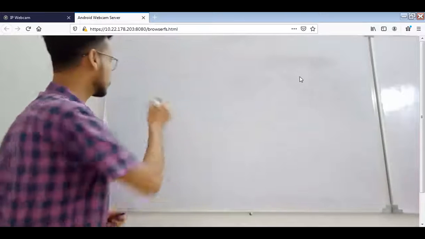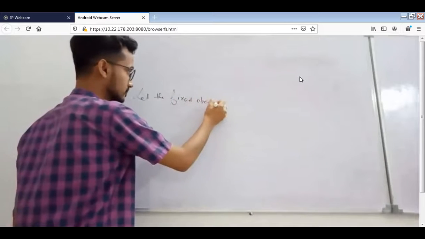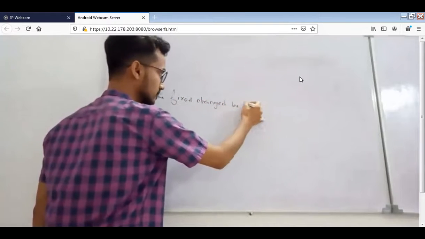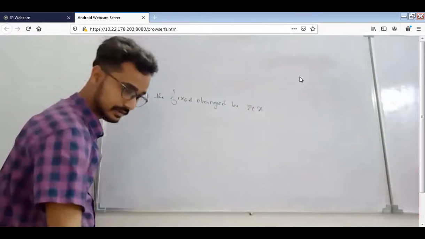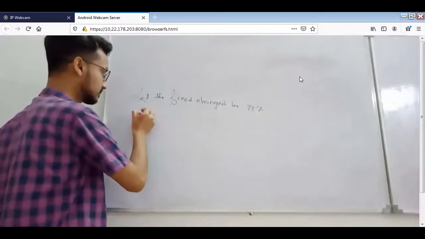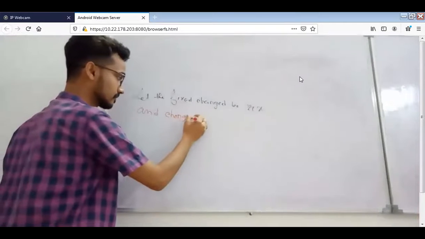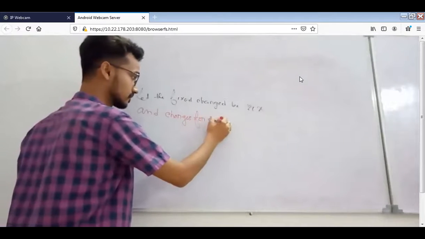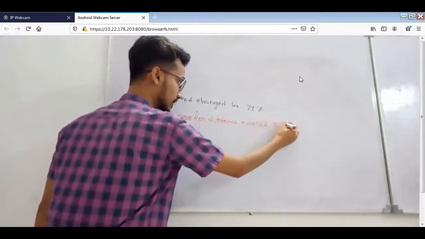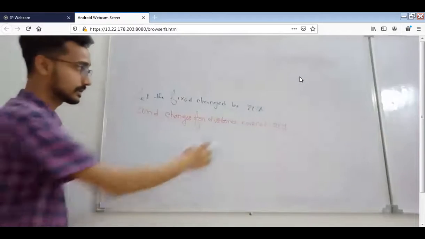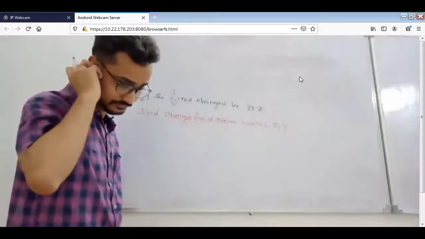Write down, let the fixed charge be rupees X and charges for distance covered rupees Y. Let the fixed charge be rupees X and charges for distance covered rupees Y. Clear up to this? Yes.